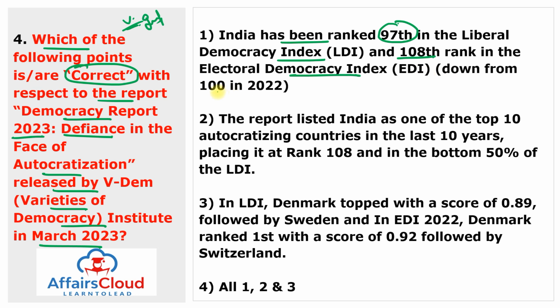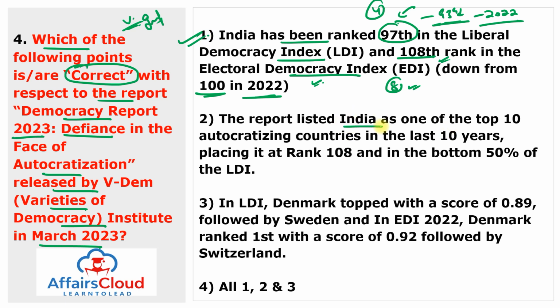Earlier, India's rank was 100 in the Electoral Democracy Index in 2022. So this is a very downgrading movement in the phase of democracy. And remember, India's earlier rank was 93rd in the Liberal Democracy Index in 2022. This is again very much down, like 4 places down and 8 places down in the Electoral Democracy Index. So the first statement is true.